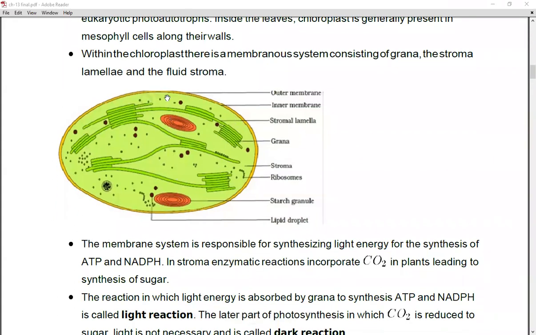Here you can see this is the outer membrane, the inner membrane, and then the stromal lamella. Then this green colored structure is known as grana. The fluid of the chloroplast is known as stroma. There is also the presence of ribosomes, which are small dot-like structures present over here. Then this red colored disc-like structure is a starch granule, right? And these dark droplet-like structures are lipid droplets, right?